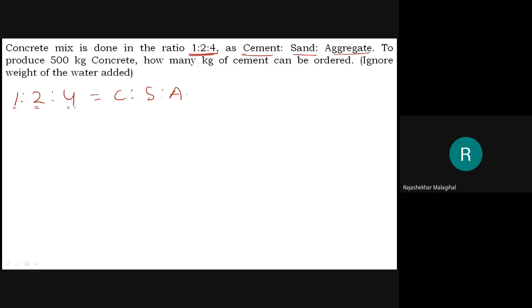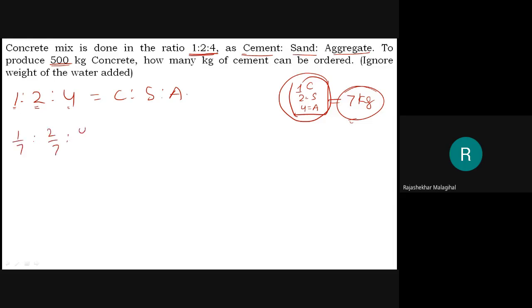Then how many kg total does it become? 1 plus 2 is 3, 3 plus 4 is 7. Means this is a container. If you put 1 kg of cement, 2 kg of sand, and 4 kg of aggregate, then in this container, 7 kg of material is there. 7 kg concrete you are getting. Here they are asking, if it is a total of 500 kg, then how much? Therefore, the fraction is: cement 1 by 7, sand 2 by 7, aggregate 4 by 7.